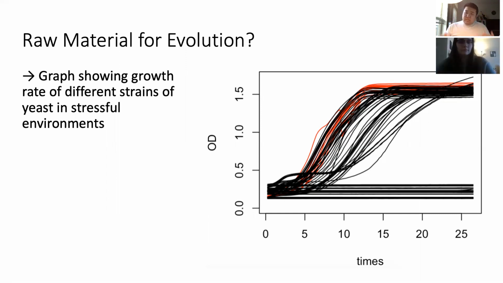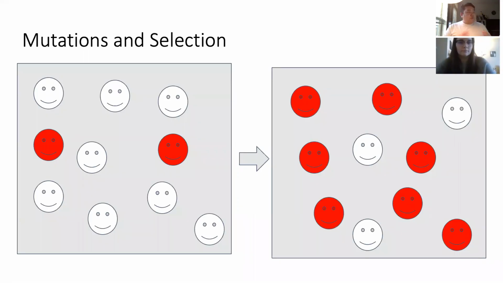This creates a real difference because if you have a population of red and normal yeast, because the red yeast grows faster, eventually the population will be made up of more and more red yeast. And this is the effect of a process we know as natural selection, by which organisms who are more fit or better suited for the environment are able to produce more copies of themselves. But natural selection also acts in the opposite way.